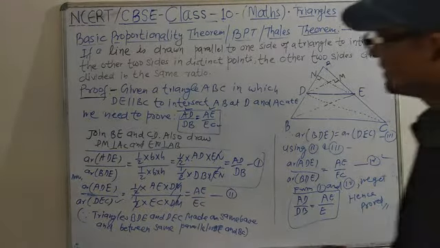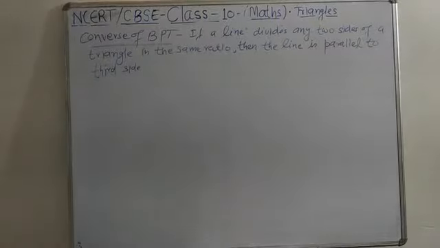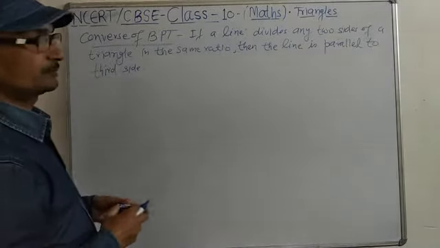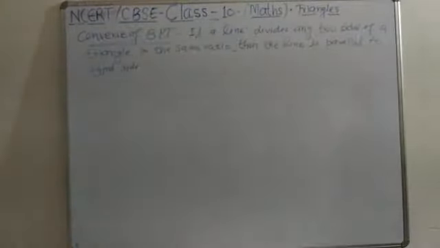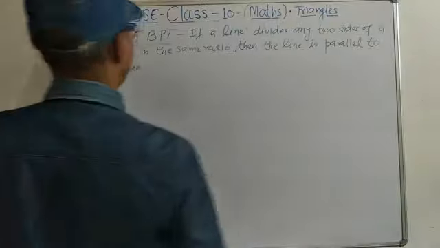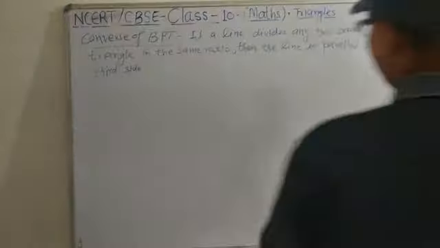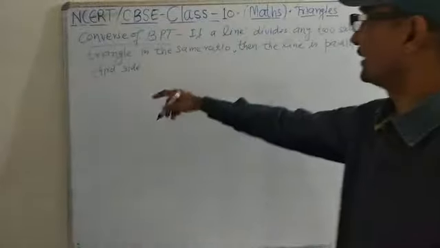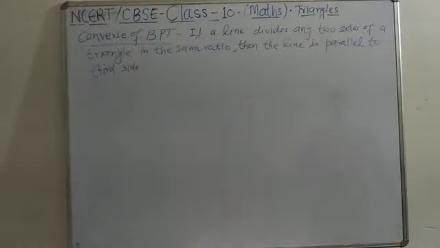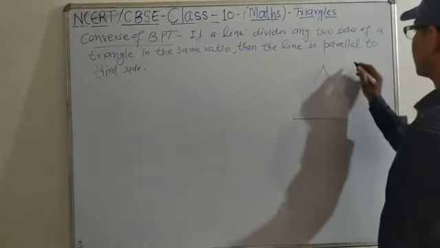So it was the Thales theorem, or we can also say it is the BPT. Now the next theorem is just the converse of BPT. Converse means in the BPT which things were given, that is to be proved in the converse of BPT. What is this? If a line divides any two sides of the triangle in the same ratio, then the line is parallel to the third side. So what is the difference between BPT and this?